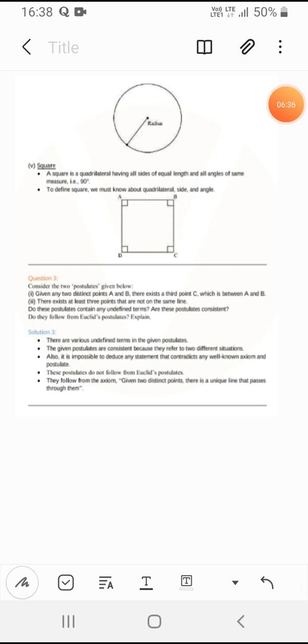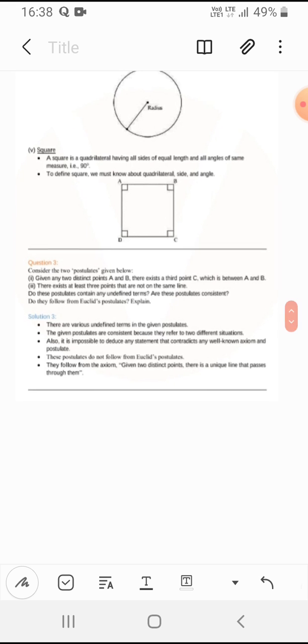Next they are asking that there exist at least 3 points that are not on the same line. So it is also impossible to deduce, and any statement contradicts well-known axioms and postulates. Do the postulates contain any undefined terms?